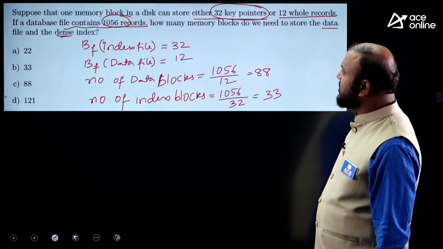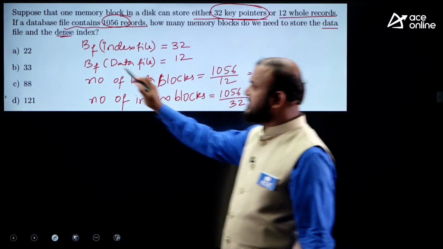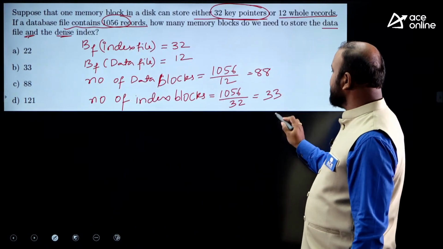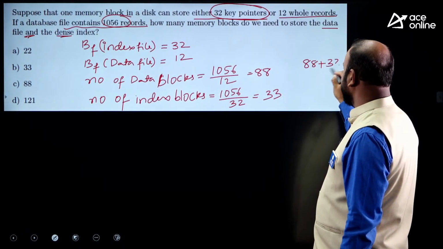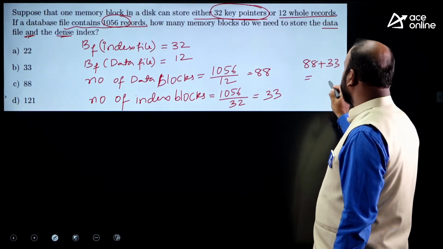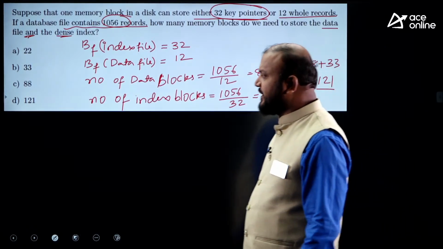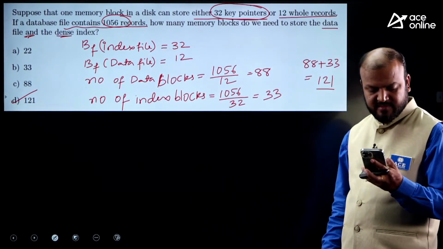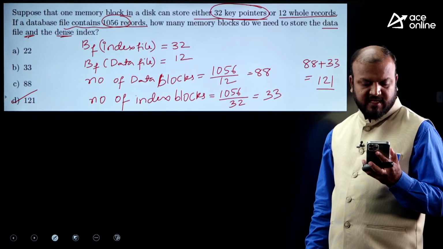So the question is about how many memory blocks we need to store the data file and the dense index together, both. So it is 88 plus 33. How much is it? 121, correct? 121, that is option D. Anybody answered? Any answers?